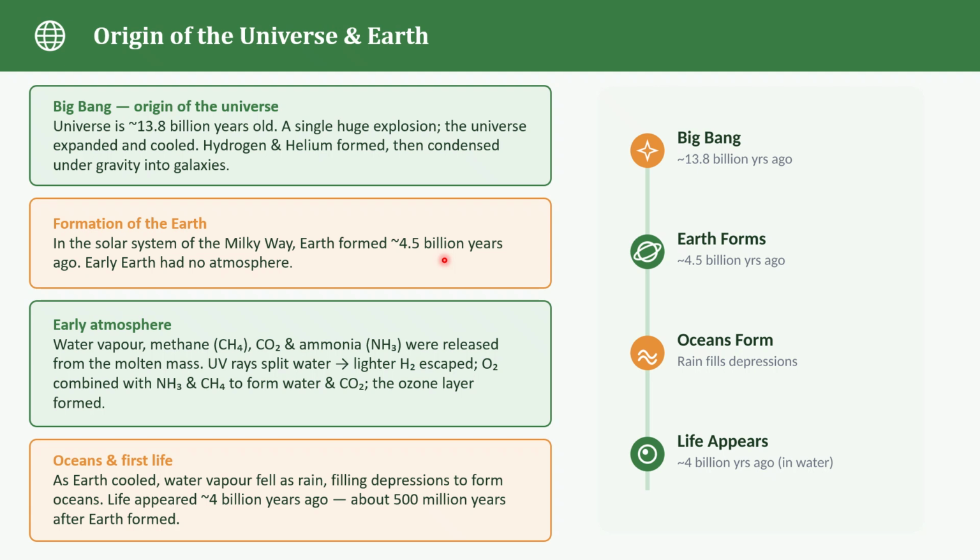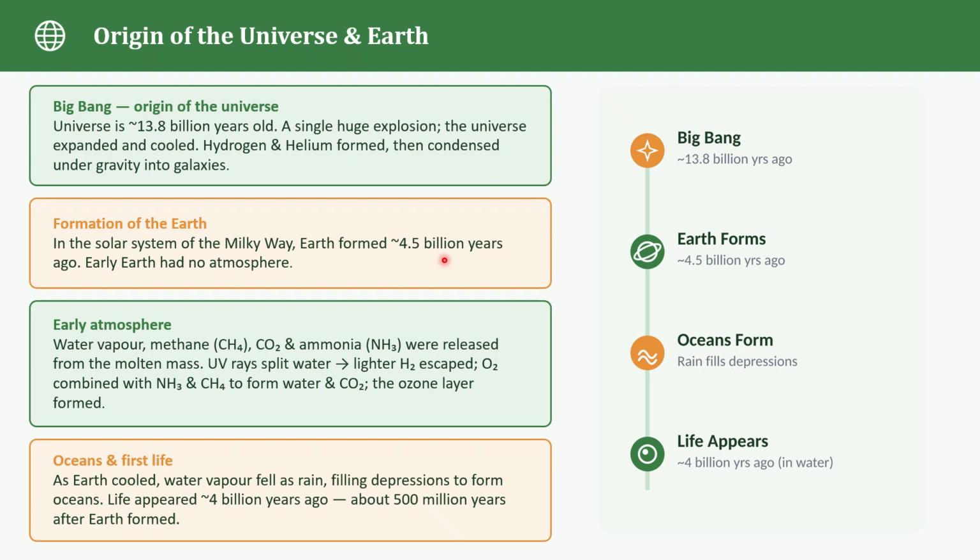The early Earth was completely different. It was extremely hot, and the atmosphere was also very different from what we have today. There was no oxygen-rich atmosphere like the one we breathe today. So the Earth had to go through a lot of changes before it became suitable for life. And that brings us to the next topic.